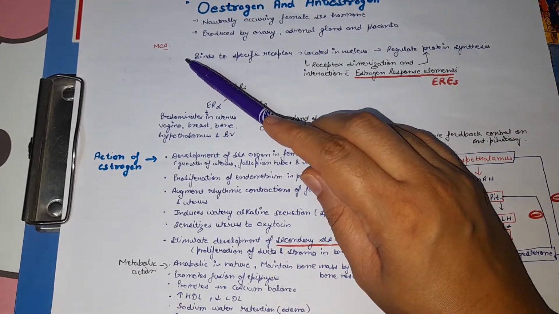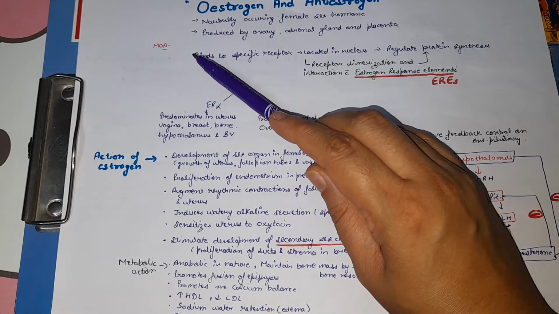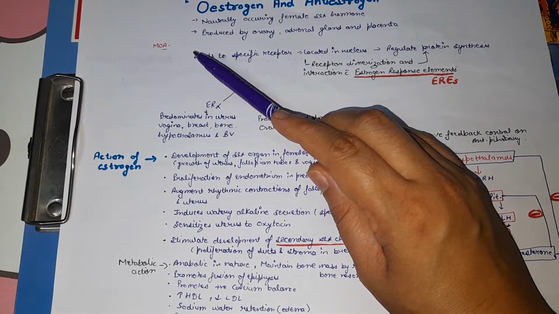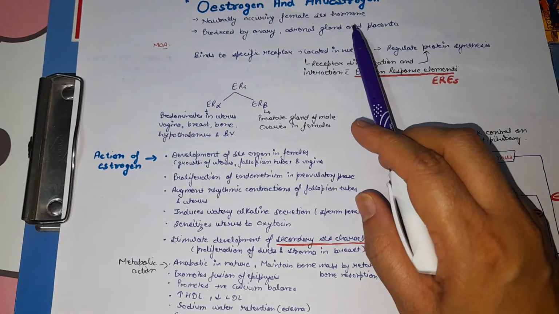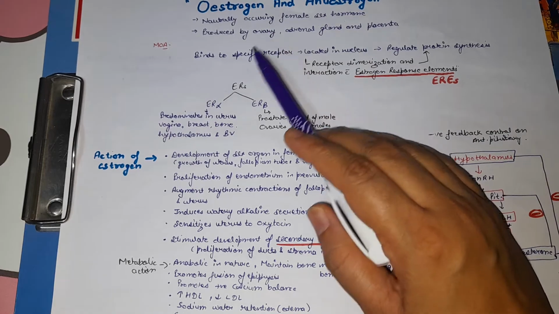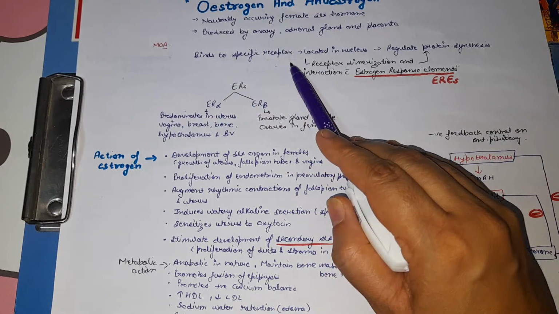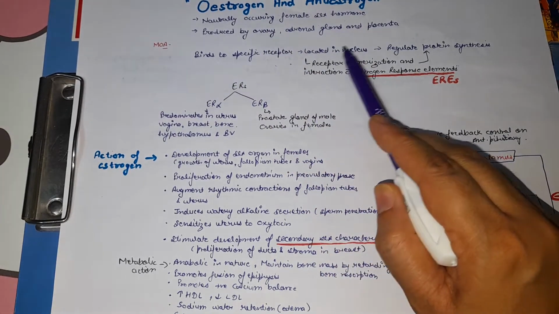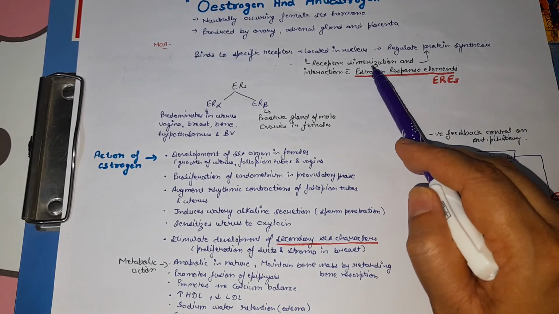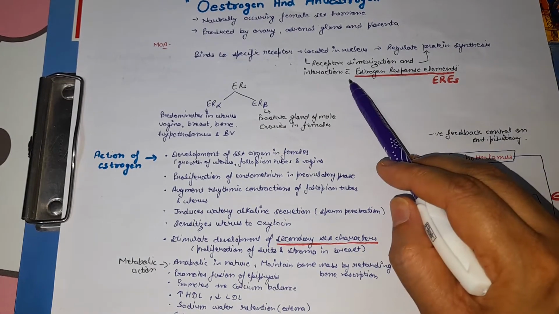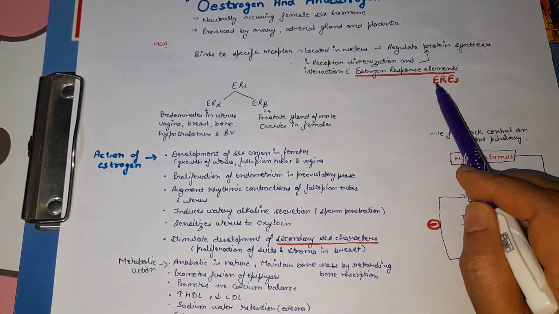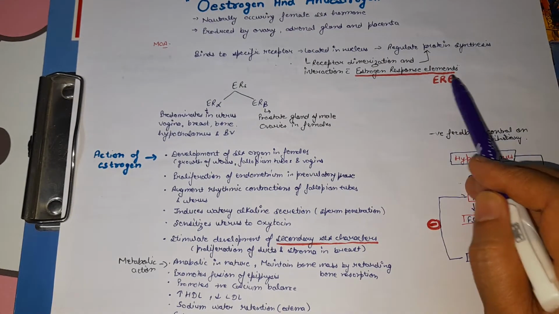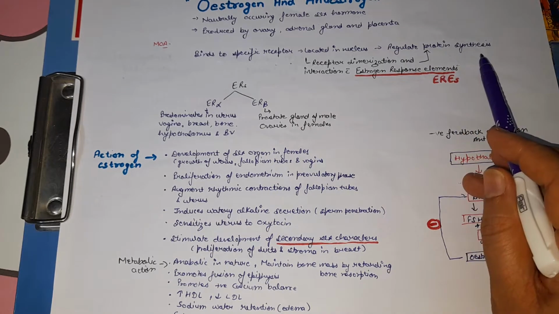As we know, all the steroidal hormones like androgen, estrogen, progesterone, and corticosteroid, etc., bind to a specific receptor which is located in the nucleus. Like that, estrogen also binds to its specific receptor located in the nucleus, and in the nucleus receptor dimerization will occur, and it will interact with the estrogen response element, also known as ERE, which helps in the regulation of protein synthesis.